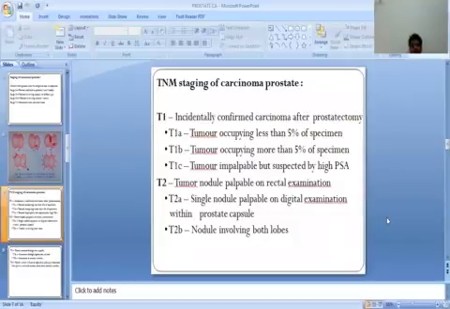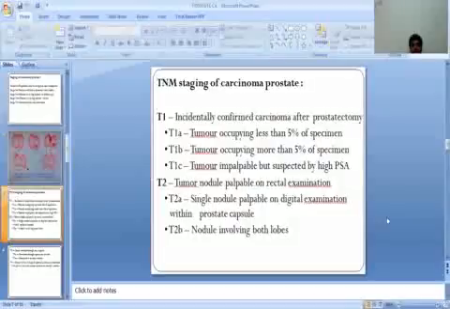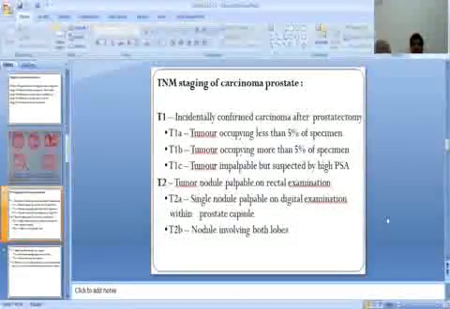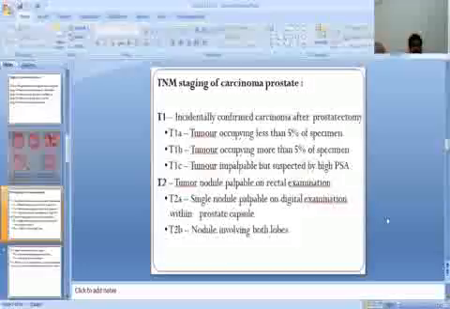Now we will discuss a very important topic, TNM staging for carcinoma of the prostate. T refers to tumor; TNM stands for tumor, node and metastasis. T1: incidentally confirmed carcinoma after prostatectomy.